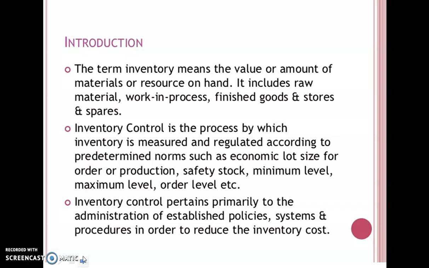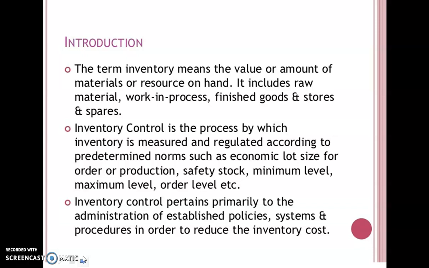Inventory means the value or amount of materials or resources on hand. So inventory can be of three types: raw material inventory, work in process inventory, and finished goods inventory. At the initial stage it is raw material inventory, and after completing all the operations it is called finished goods inventory. In between, it is called buffer storage or work in process inventory.